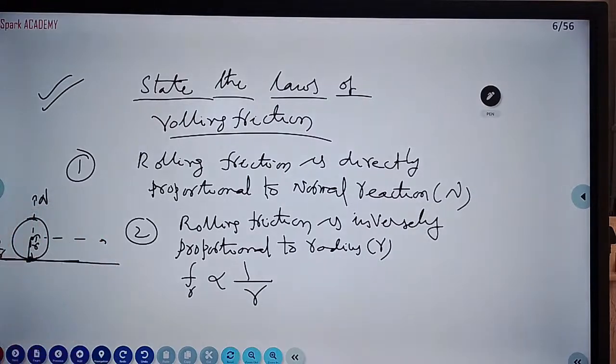The more the radius, a large wheel means less friction will be there. A small wheel, small radius, means more friction will be there. This is the second point explanation.